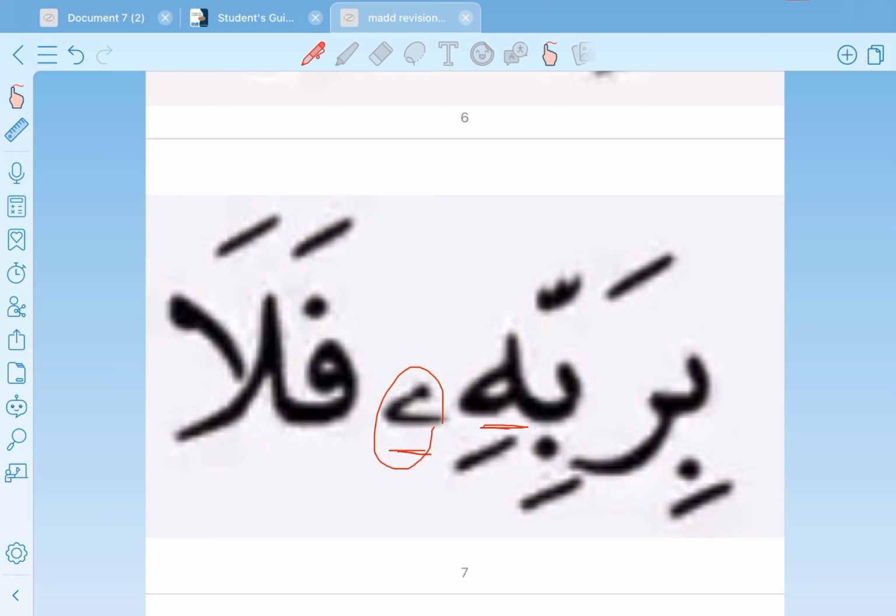The third condition is it comes between two voweled letters. This is a voweled letter and this is a voweled letter. So yes, absolutely it is مد صلة صغرى. So بربه فلا, مد صلة صغرى, we prolong it for 2 counts.